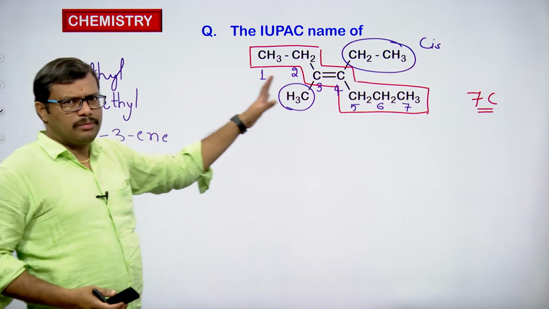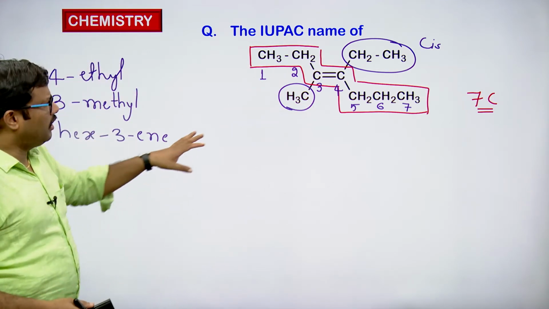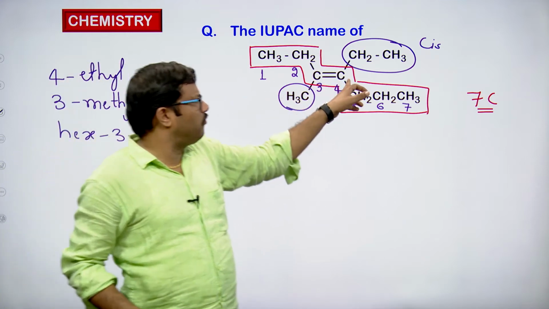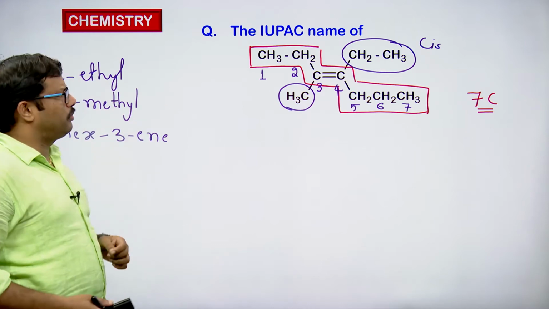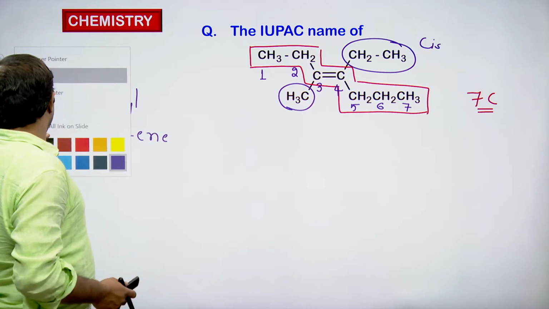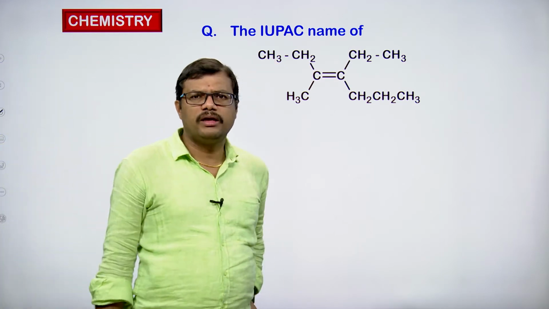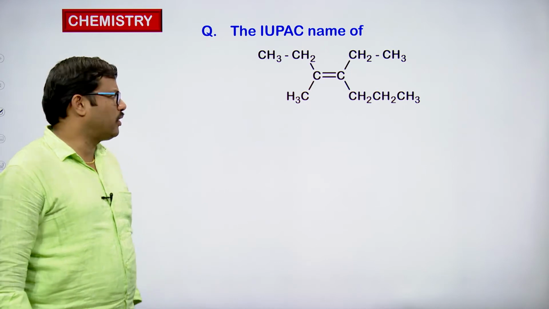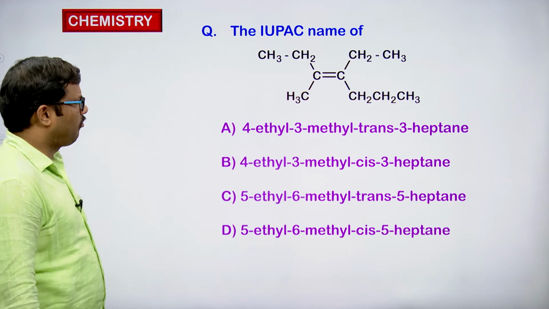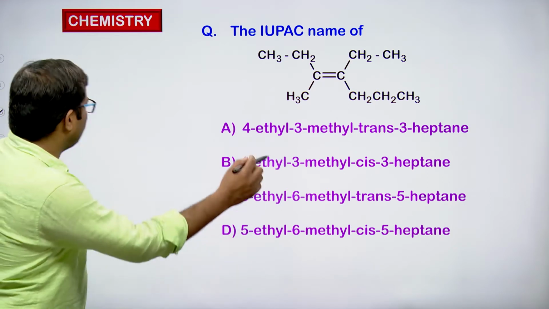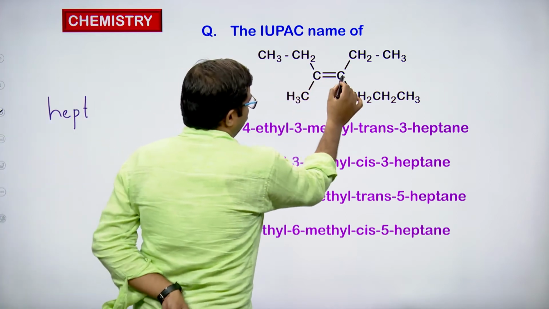So we have 7 carbons in the chain. At the third carbon atom we have a double bond, and on the third we have a methyl group, on the fourth we have an ethyl group. So ethyl, the fourth group, has to be preferred first, and then followed by the methyl group, hexene, and that too in a cis fashion, so it should be cis 3-hexene. Okay, so let us look at the names. Sorry, it contains 7 carbons, so it should be heptene. It contains 7 carbons: 1, 2, 3, 4, 5, 6, 7.